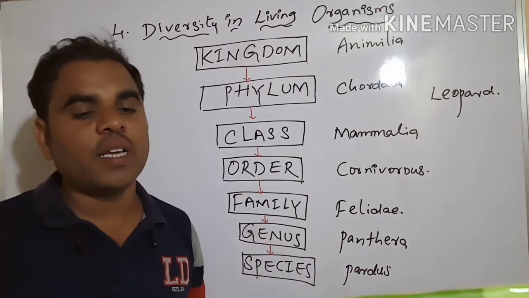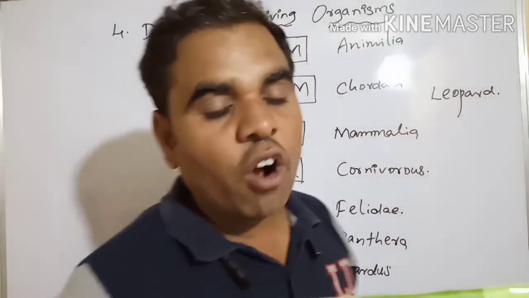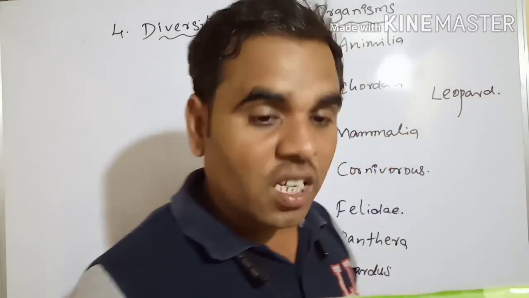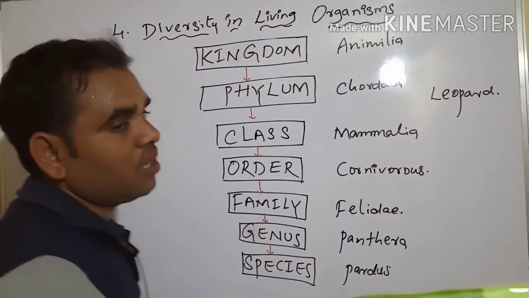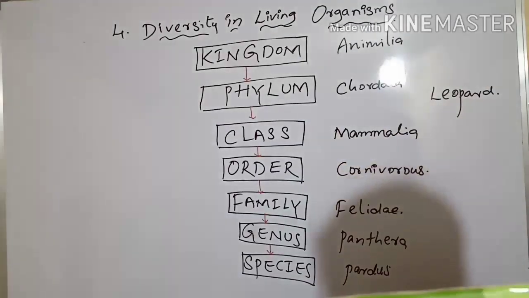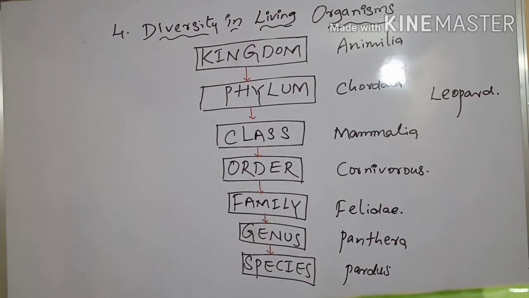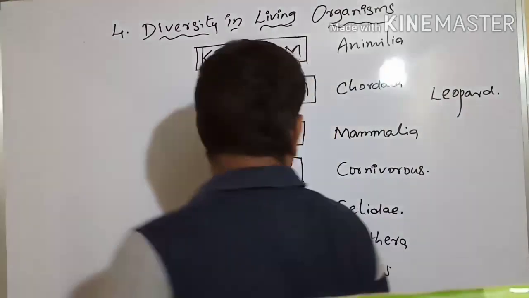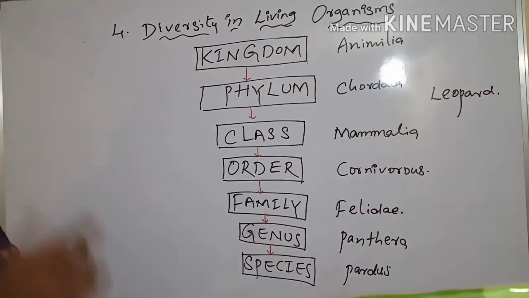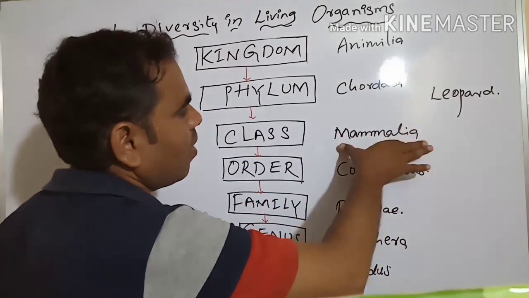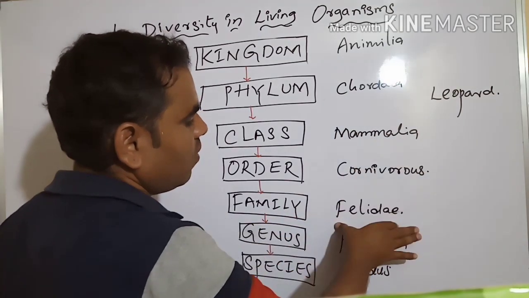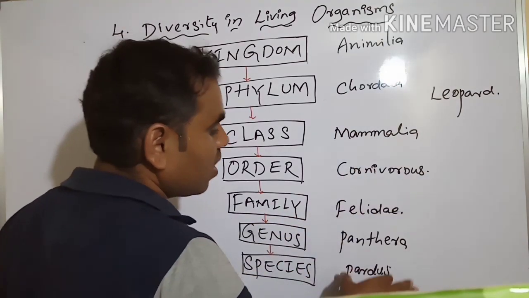Species is pardus. Next, we write the classification for the lion also: Animalia, Chordata, Mammalia, Carnivora, Felidae, Panthera, leo.